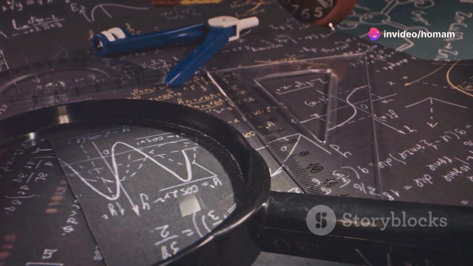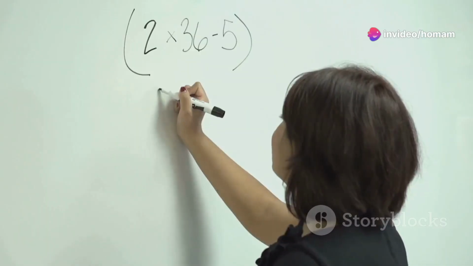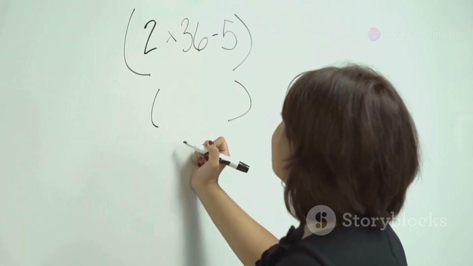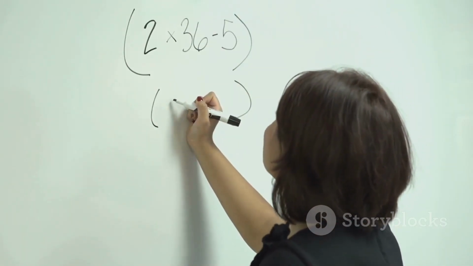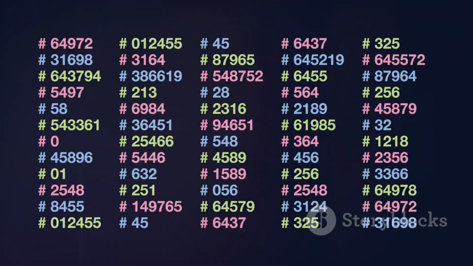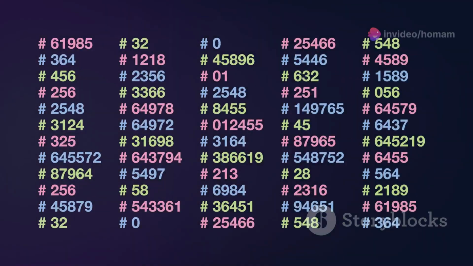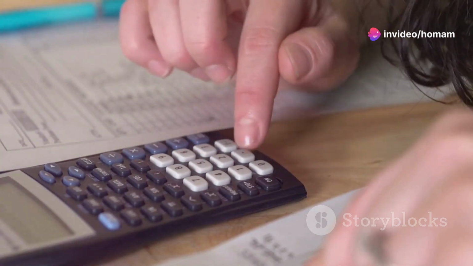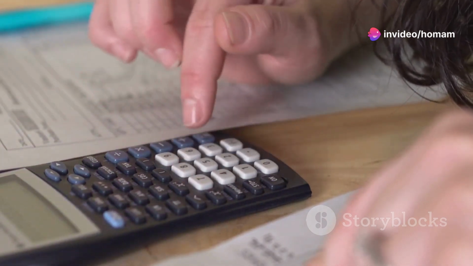Prime numbers are the building blocks of the mathematical universe. A prime number is a whole number greater than one that is only divisible by 1 and itself. Numbers like 2, 3, 5, 7, and 11 are prime. They possess a fundamental quality: they cannot be broken down into smaller, equal whole numbers.